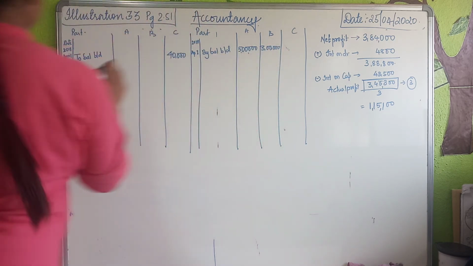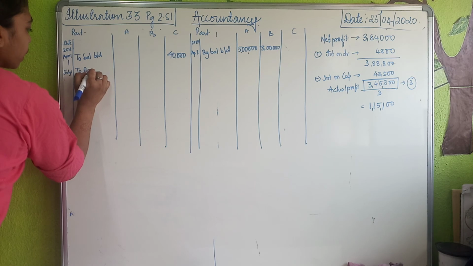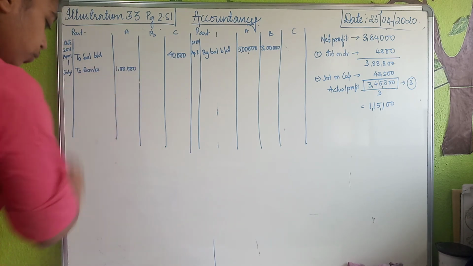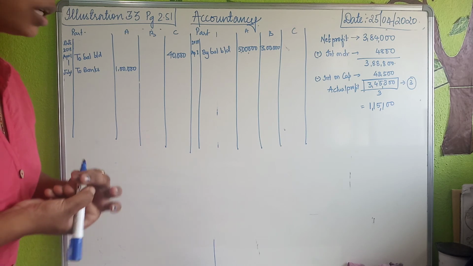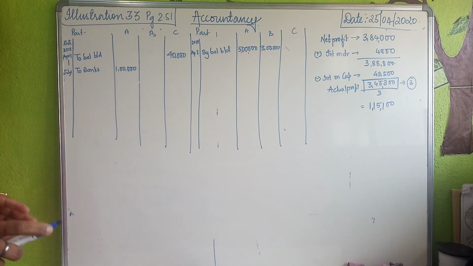Apart from that, on July 1 I had a transaction over here. To bank account. What was that July 1st amount? He withdrew 1 lakh. He withdrew rupees 1 lakh for his personal use from the capital. So I made a debit balance over here. Now moving ahead, the last part, interest on drawings and interest on capital.